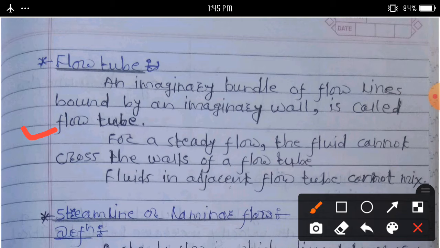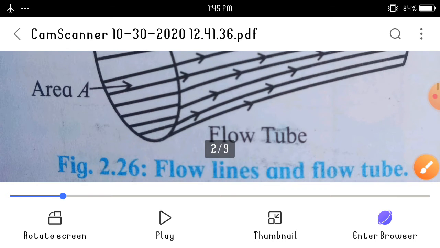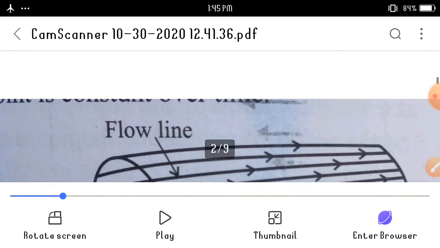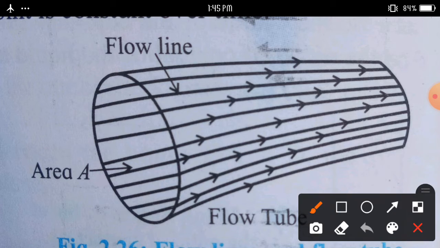This flow tube you can see here. This is a flow tube. This is a flow tube. This is an imaginary bundle of flow lines bound by this imaginary wall.